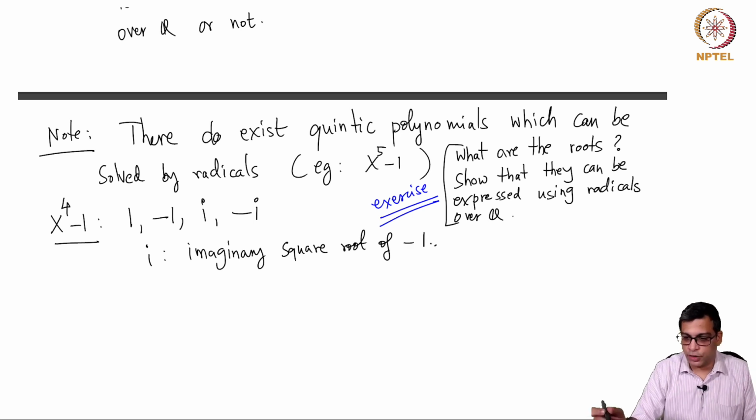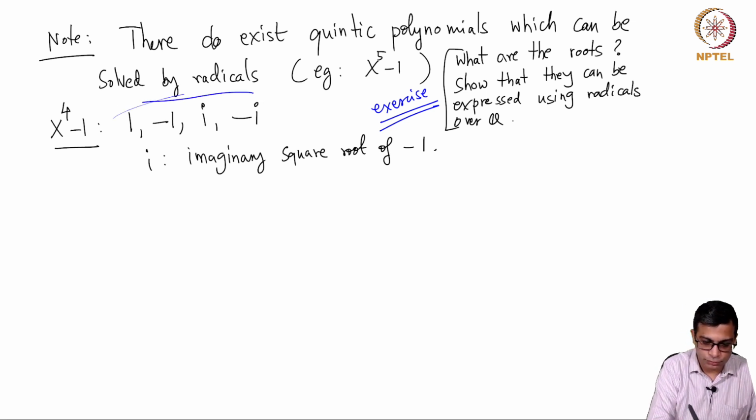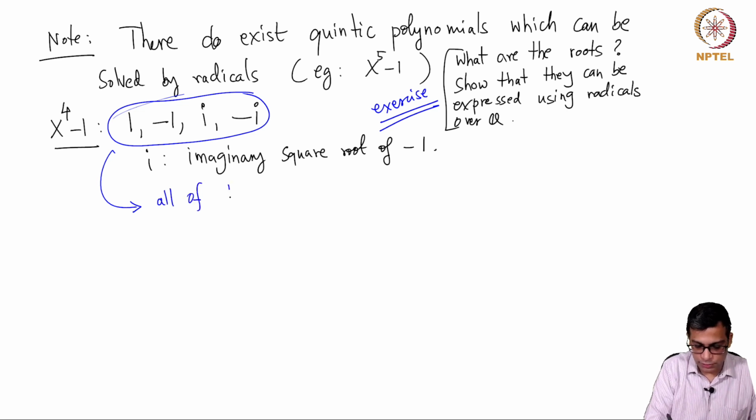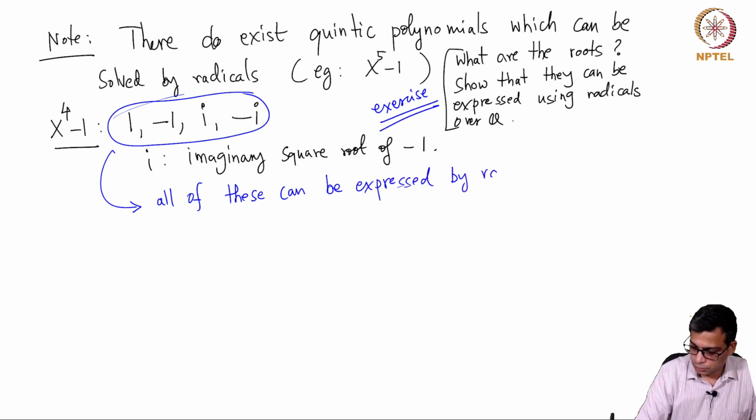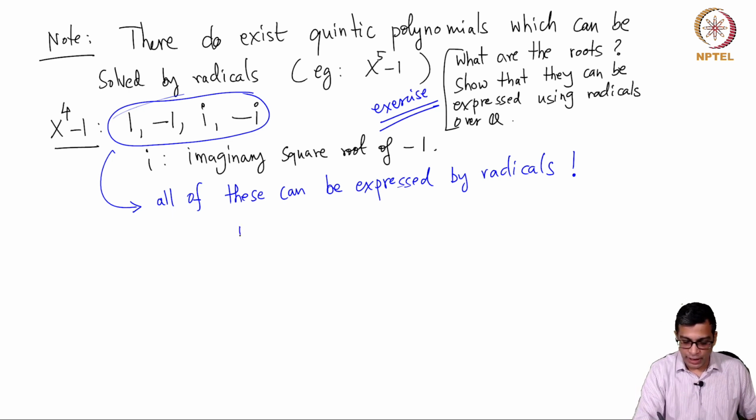So all of these, as you can see, can be expressed by radicals clearly, because 1 is of course a rational number, so it is expressed by radicals. So is minus 1. i is the only one you have to think about.